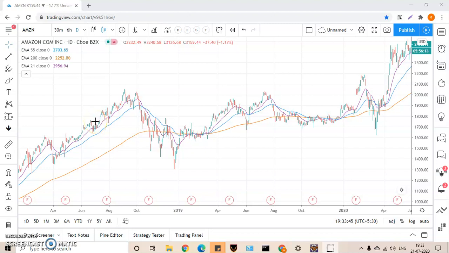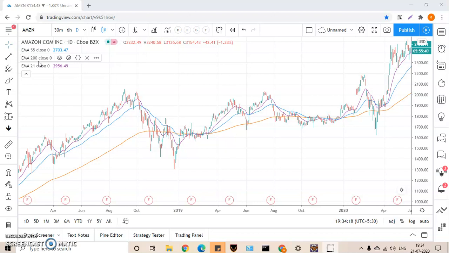In this video, I'm going to explain how you can effectively trade using only three different moving averages. You guys need only three moving averages where you can conquer the market. Trust me, this is the easiest and the most proven method. So, which are all those three moving averages? One is EMA 21, EMA 55 and EMA 200. Guys, you just need only three moving averages and that's it. You don't need anything else.